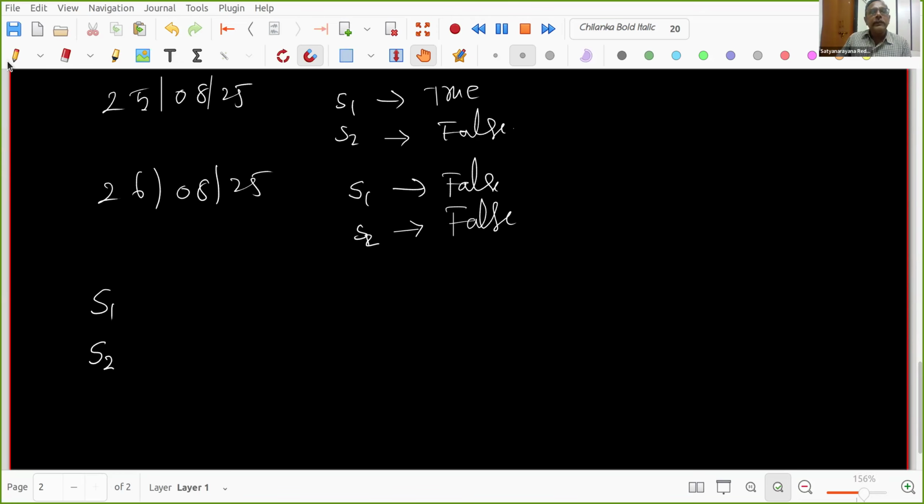Okay. So if S is a statement, we will denote the negation of S in this way. Then what is going to happen? If S is true, then the negation of S becomes false. If S is false, the negation of S becomes true, right? So this is the way we will write. Is it clear to all of you? I'm clearing all of you. Can you tick yes?